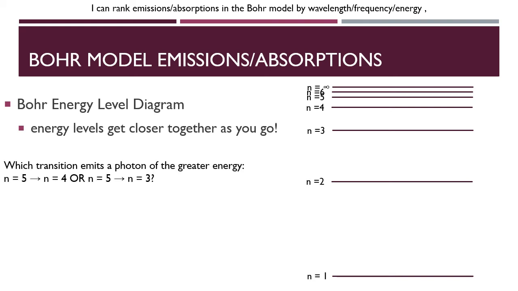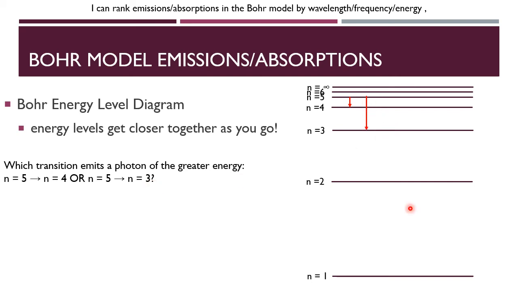For example, a simple question we might be asked: which transition emits a photon of greater energy? Is it when the atom goes from n equals 5 to n equals 4, or when it goes from n equals 5 to n equals 3? I would highly recommend just drawing some arrows on your energy level diagram. In the first one, we're going from 5 to 4, so I'm going to draw an arrow from the 5th energy level down to the 4th energy level, n equals 4. I will compare that to what I have for n equals 5 to n equals 3. We can see this arrow here.